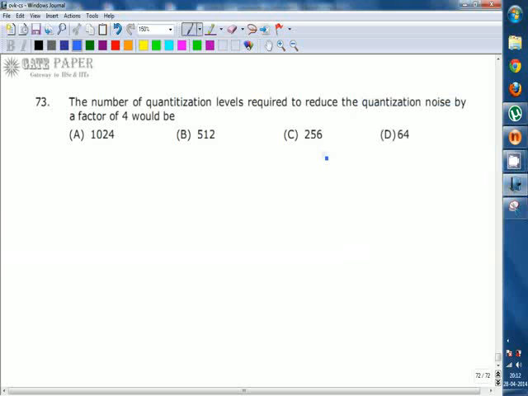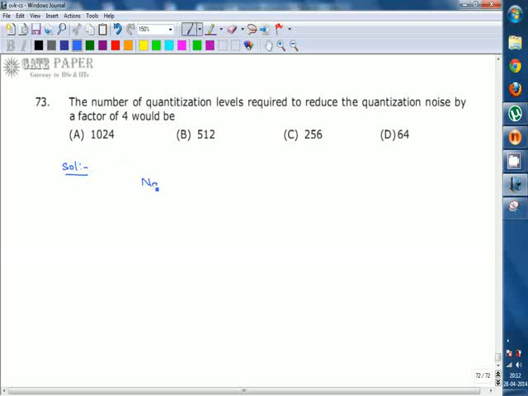Now this is the third question for the above common data. Here the question is, the number of quantization levels required to reduce the quantization noise by a factor of 4 would be? Now we'll see the solution for this one.